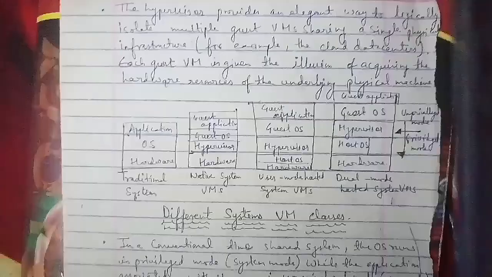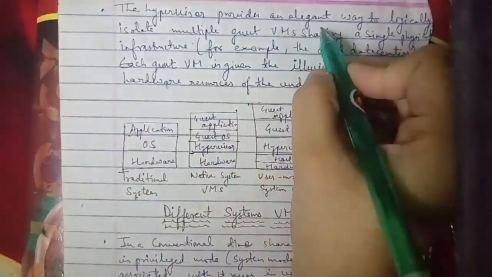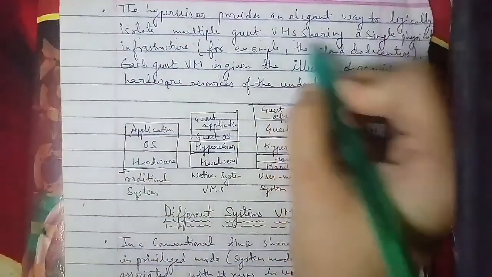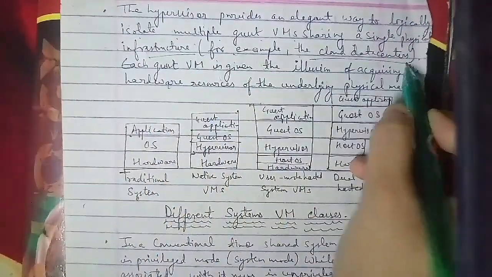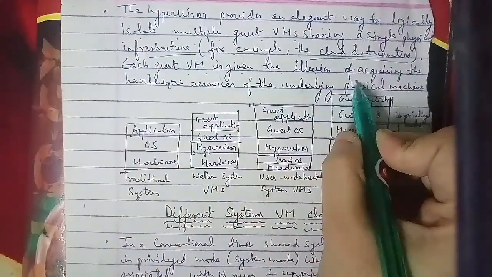Guest application, guest operating system, hypervisor, as well as the host OS, and then the hardware we have. Next is the dual mode hosted system virtual machine. First is your guest application, second is your guest operating system, third is your hypervisor, and the fourth is your host OS and the hardware.